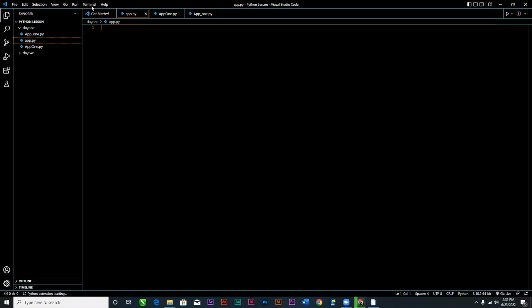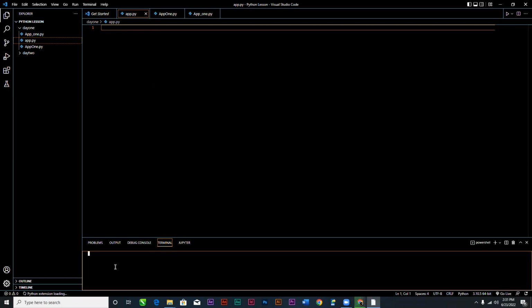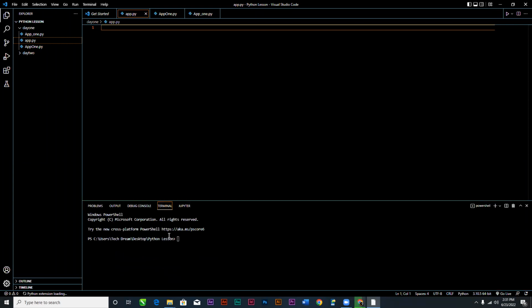So we have the terminal. Go to Terminal, then New Terminal, and below here, the terminal will open for us. So this is where our code is going to run. Okay, this means the software is going to run on a terminal, like the command prompt does it.